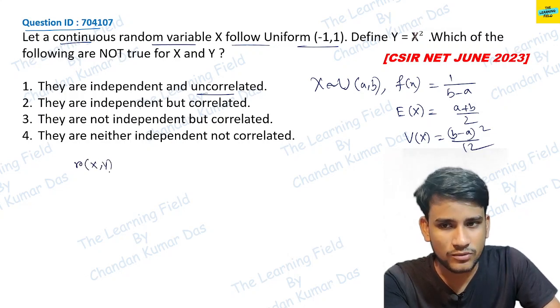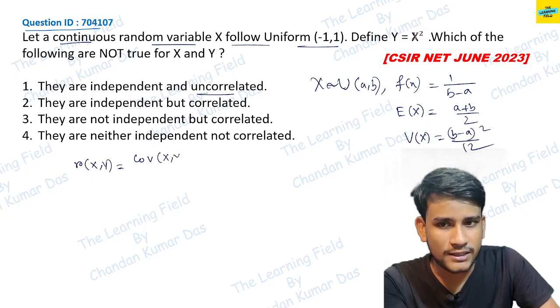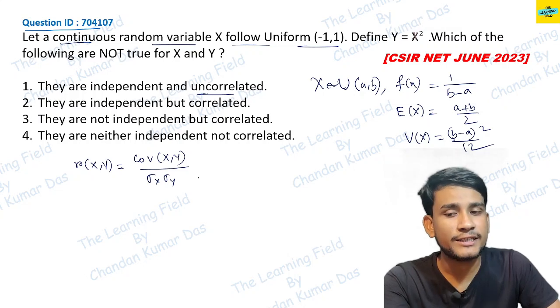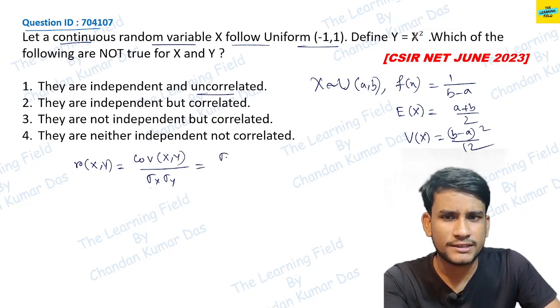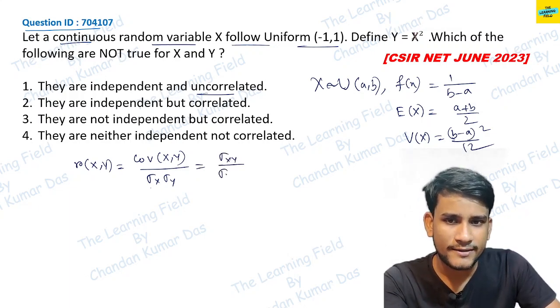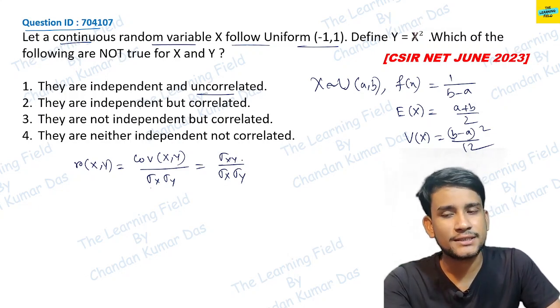So R of xy is equal to the covariance of xy divided by sigma x sigma y. Sigma x and sigma y are the standard deviations of the random variable x and random variable y. We also write this as sigma xy by sigma x sigma y. That is, the covariance is also written as sigma xy.